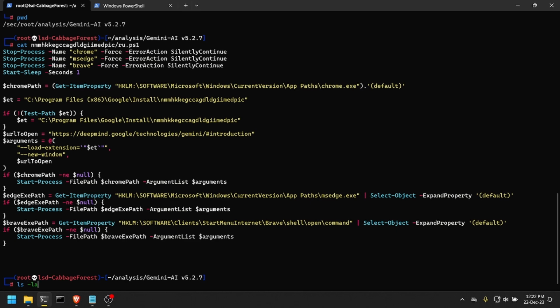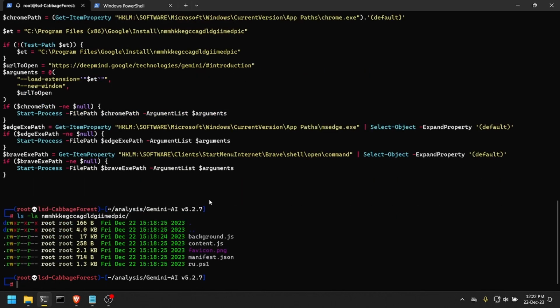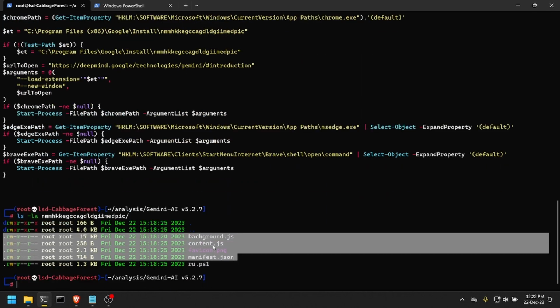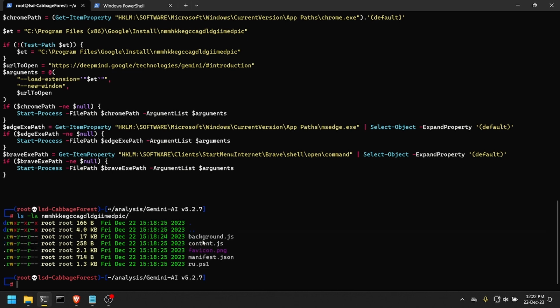So if we ls this folder nmm, we can see some other files here. We can see the ru.ps1 that we just saw, and there are other files here. So these are the basic files for a browser extension. We can see here the background.js, which is the worker, another JS file, a favicon, and a manifest.json. We can take a look at this JSON here.